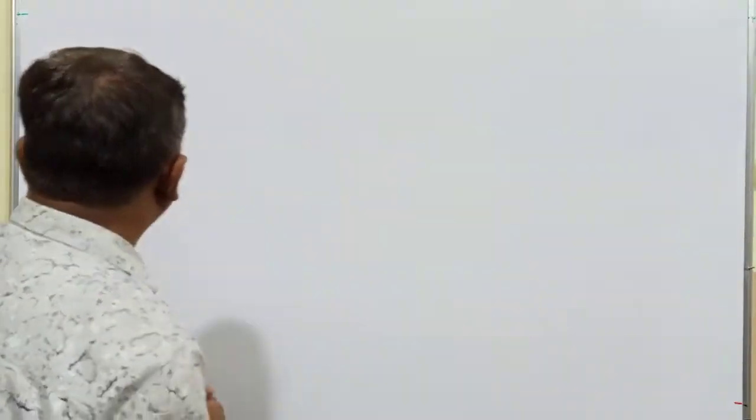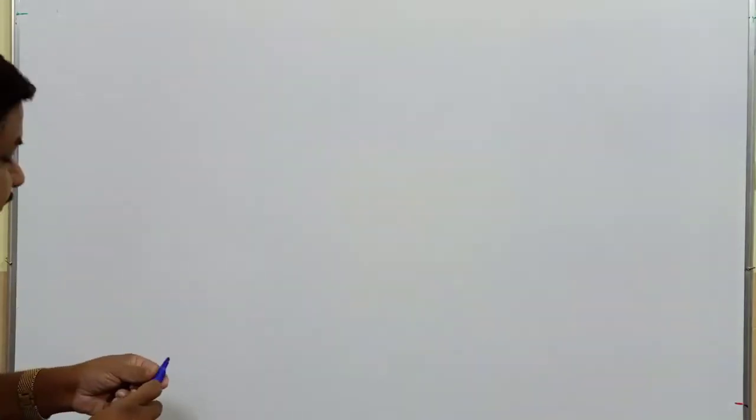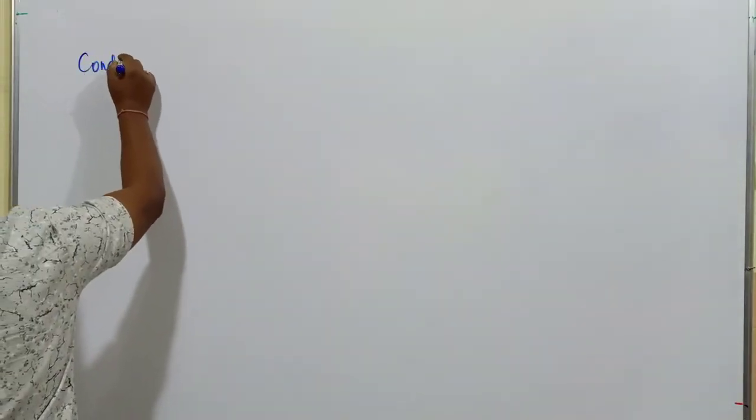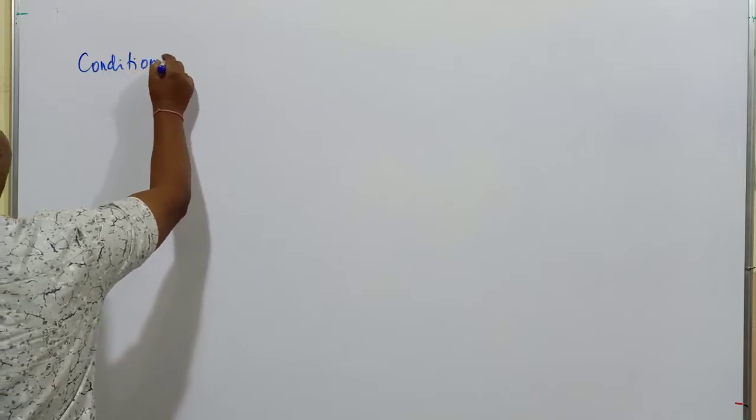We have even studied geometrical isomerism in class 11. To exhibit geometrical isomerism also, the compound must satisfy some conditions. Like that, there are some conditions to exhibit optical isomerism by organic molecules. Yesterday we discussed one condition to exhibit optical isomerism. Today we will continue with that. Conditions to exhibit optical isomerism.